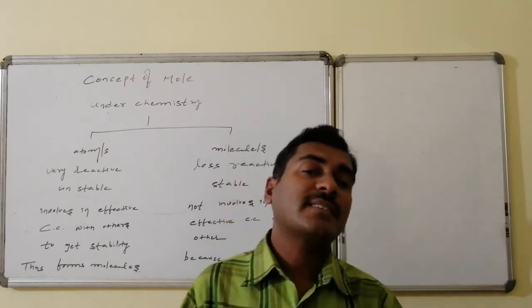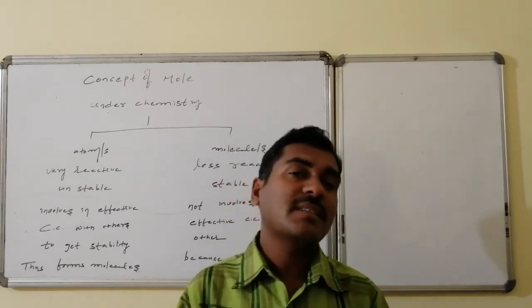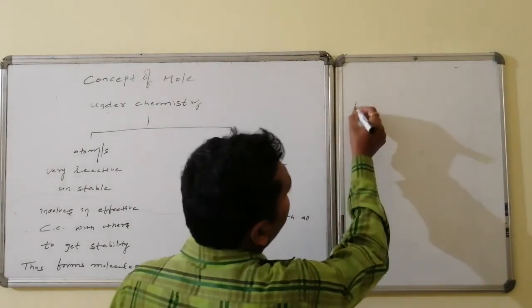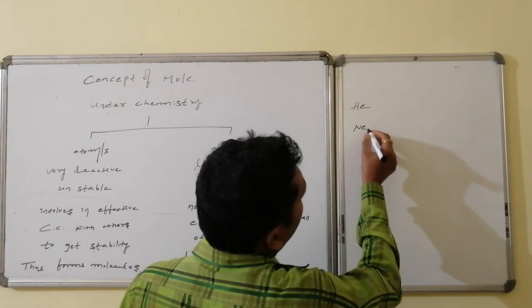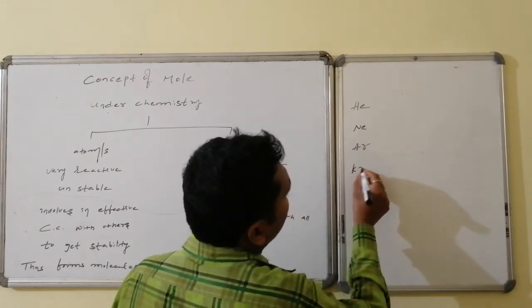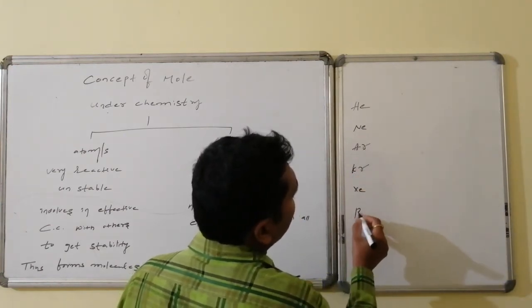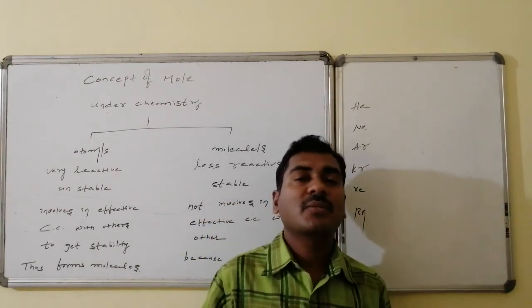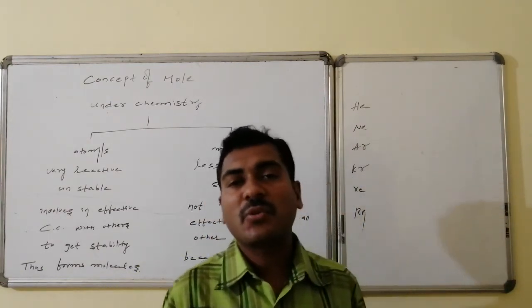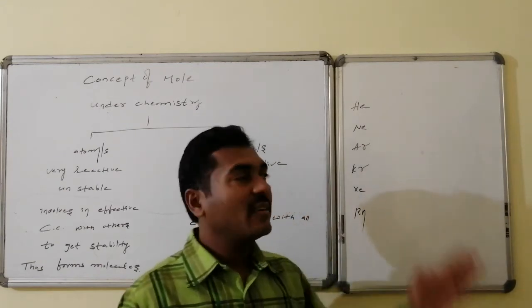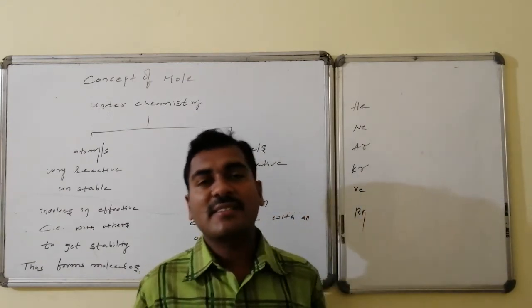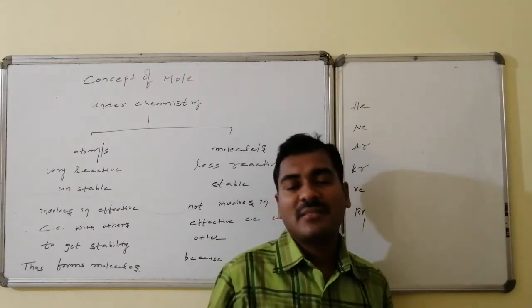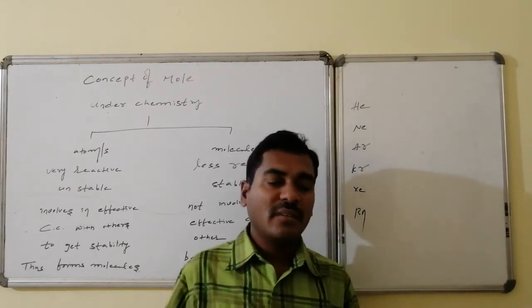Such stable atoms are the inert gases: helium, neon, argon, krypton, xenon and radon. Though these are atoms, they are found to be stable.